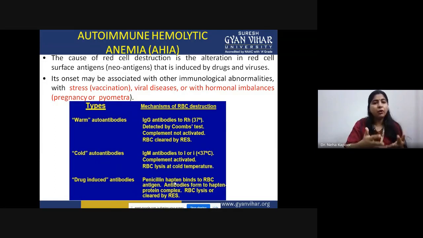Another is cold autoantibodies. That means IgM autoantibodies would be generated, and they will further activate the complement pathway. This condition basically happens at lower temperature, that means at cold temperature. That is why we call these antibodies, IgM autoantibodies in case of hemolytic anemia, cold autoantibodies. In the case of warm antibodies, it is happening at normal body temperature, and the main antibody is IgG, which you can detect by the Coombs test.